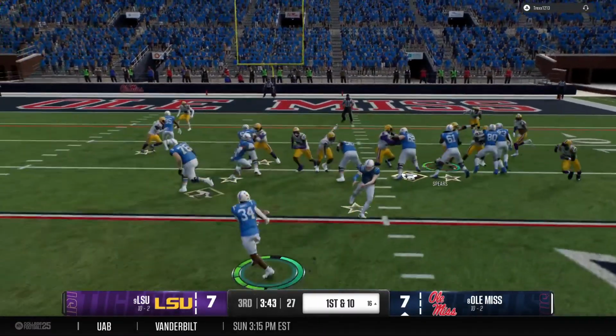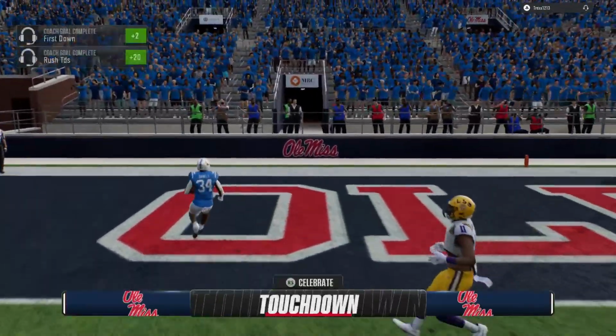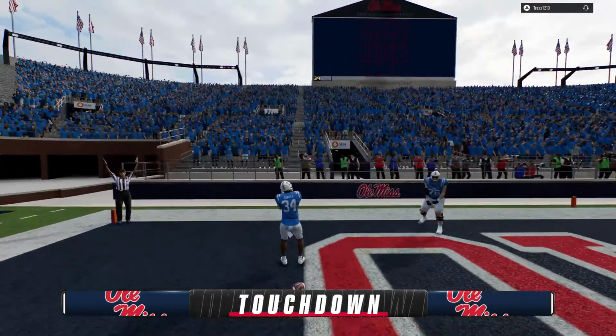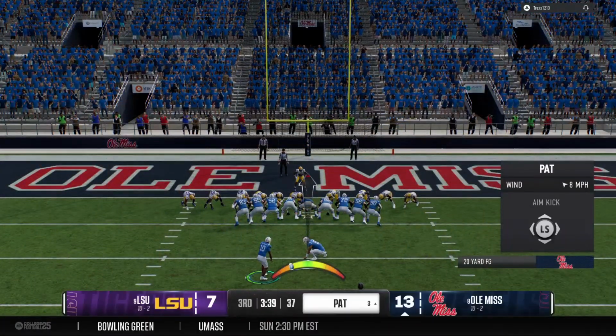Toss it to the back, running left. He's got room, looking for the end zone. Touchdown, Ole Miss. They'll take the lead in the second half. Now the point after attempt.